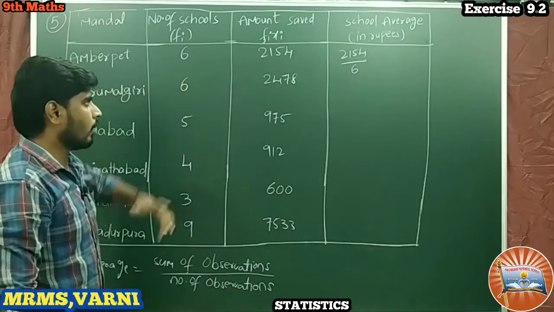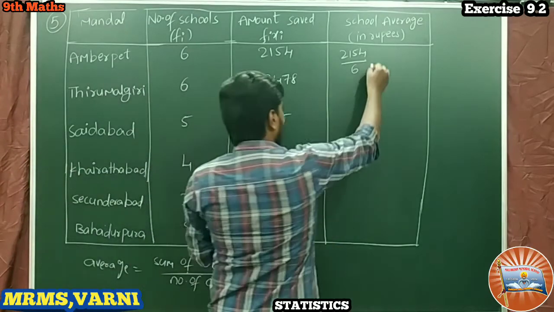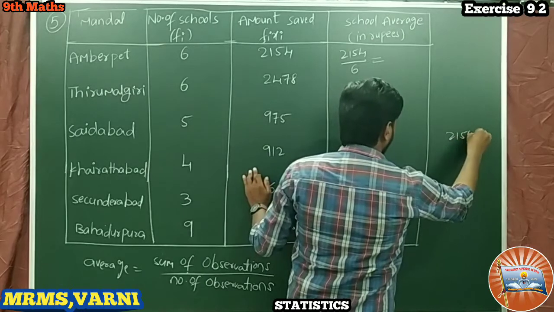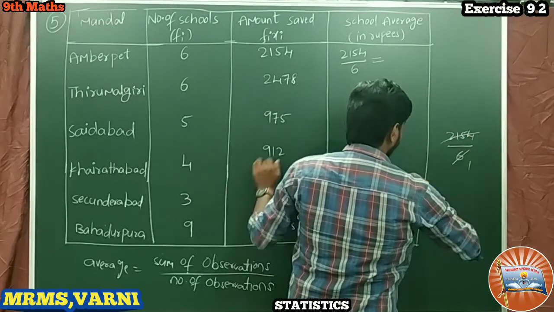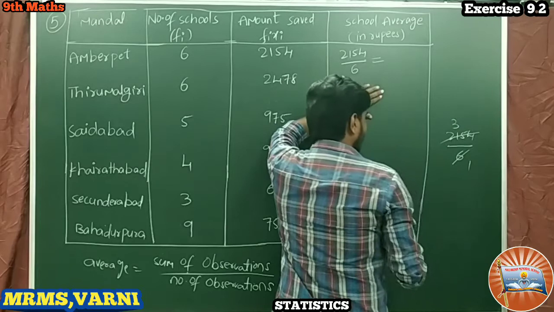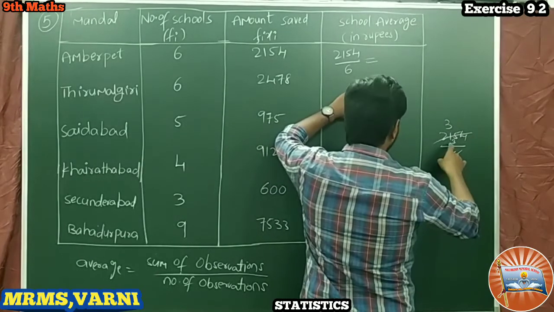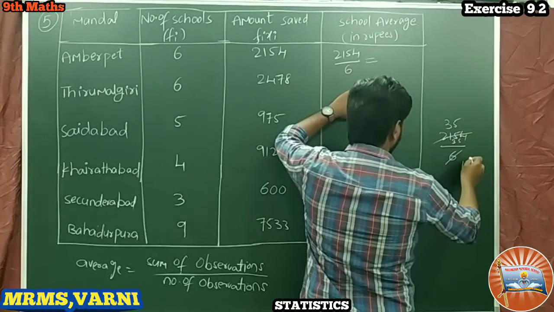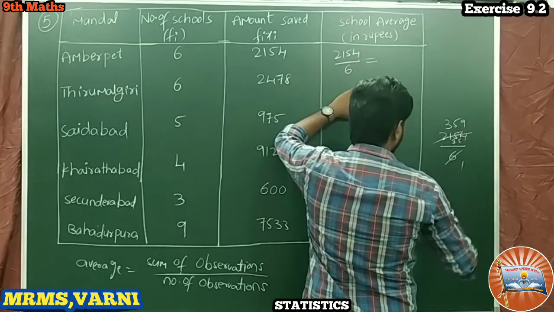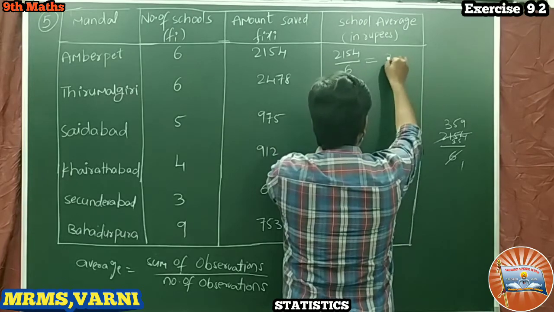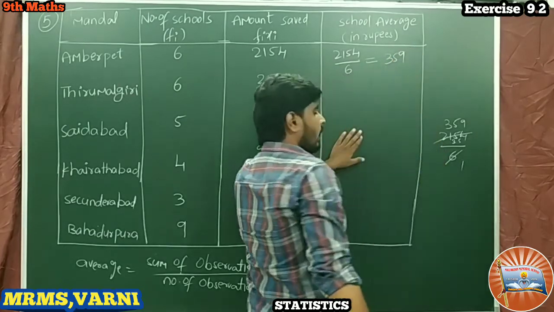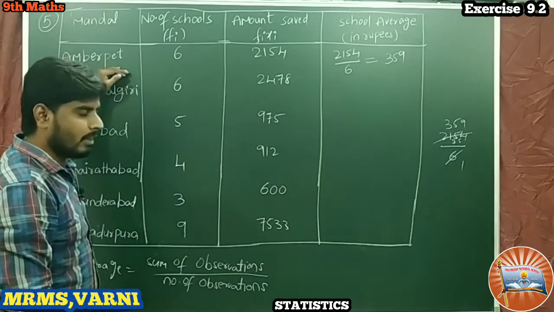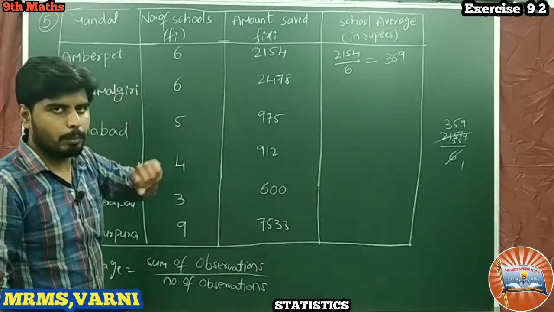So 2154 by 6. 6 ones are 6, 6 3s are 18, 3 remaining, 6 5s are 30, 5 remaining, 6 9s are 54. So the answer is 359. The average savings for Ambarpet Mandal is 359 rupees.